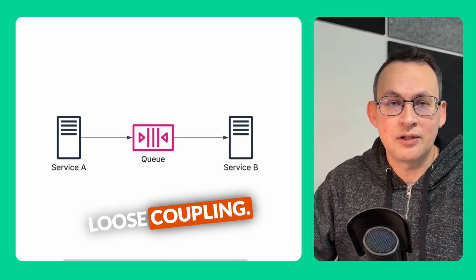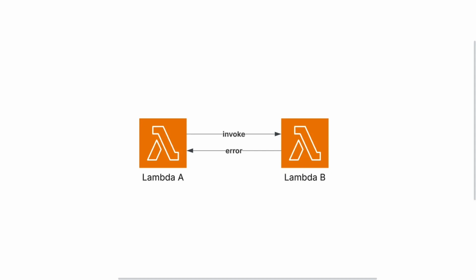That's loose coupling. In AWS, tight coupling looks like Lambda A directly invoking Lambda B. If Lambda B fails, Lambda A gets an error immediately and has to handle it.